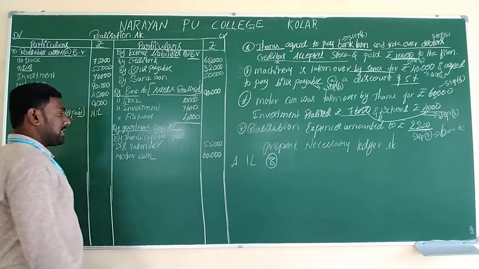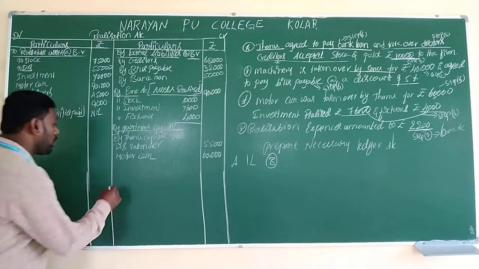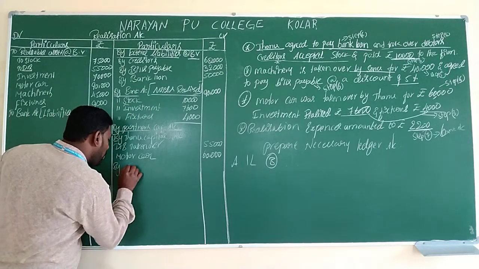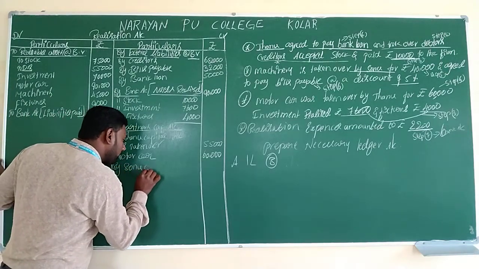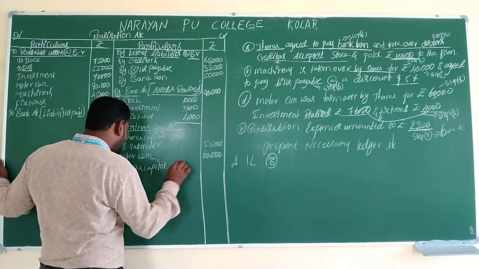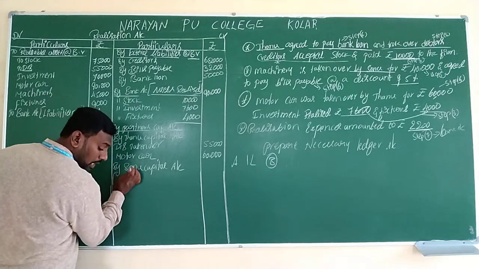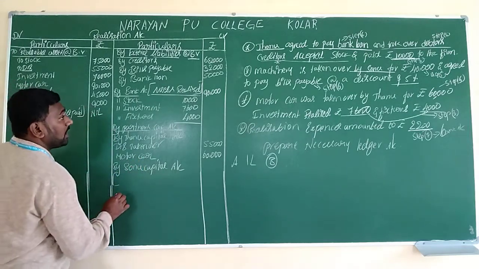First partner's assets taken over we should write here. And one more partner has taken over another asset. What is that name? Sonu. So by Sonu capital account. Sonu has taken over some other asset, which is machinery.